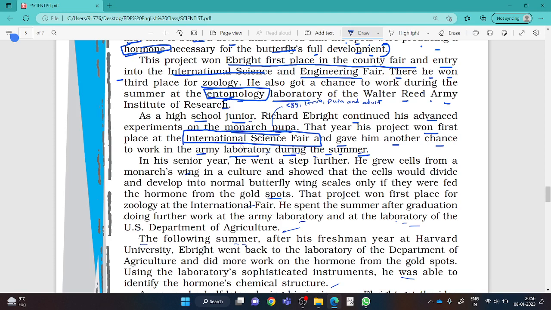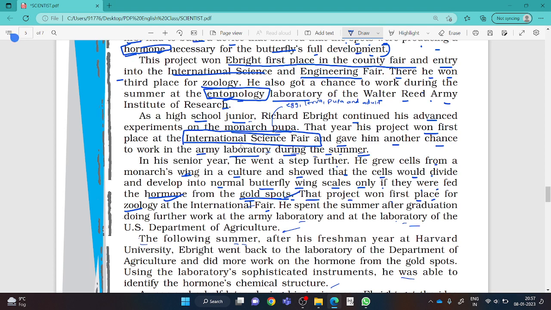Okay, in his senior year he went a step further. He grew cells from a monarch wing. He grew cells from the monarch's wing in a culture and showed that the cells would divide and develop into normal butterfly wing scales, only if they were fed the hormone from the gold spots. That project won the first place for zoology at the International Science Fair. Means understood how the cells work, how golden spots and the hormone are important. You can read it once again, you will understand very clearly.